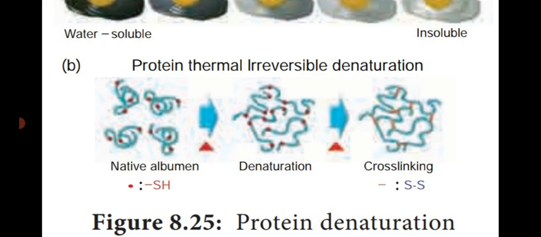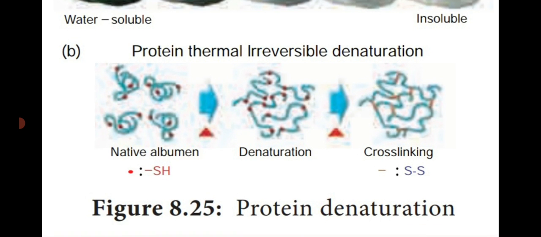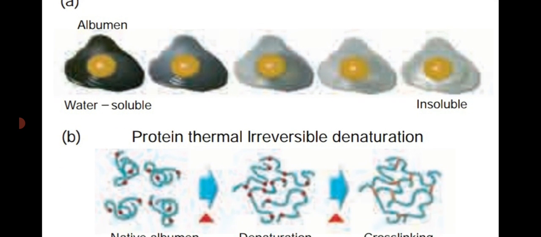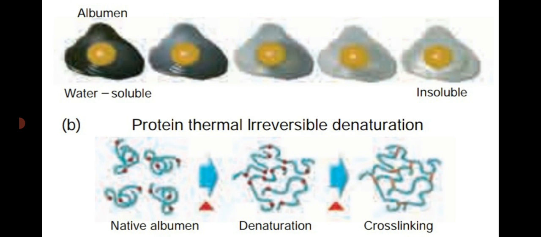If you give heat, that means we are placing the egg on the hot pan, it splits into a number of branches in the hydrogen and ionic bonds, which is said to be denaturation. Finally, they are showing the cross-linking. So this is said to be protein denaturation. Example, egg albumin.